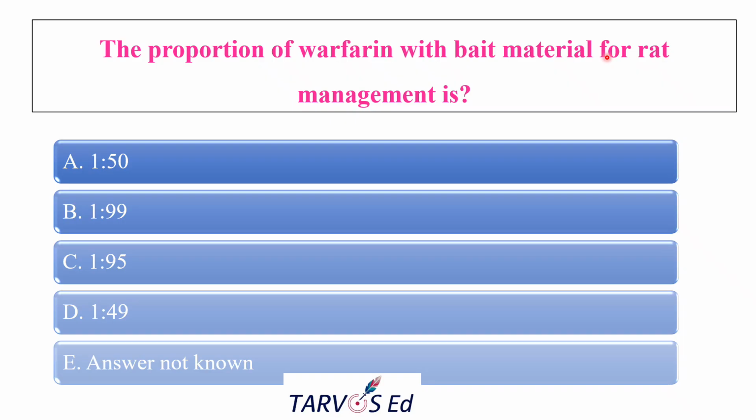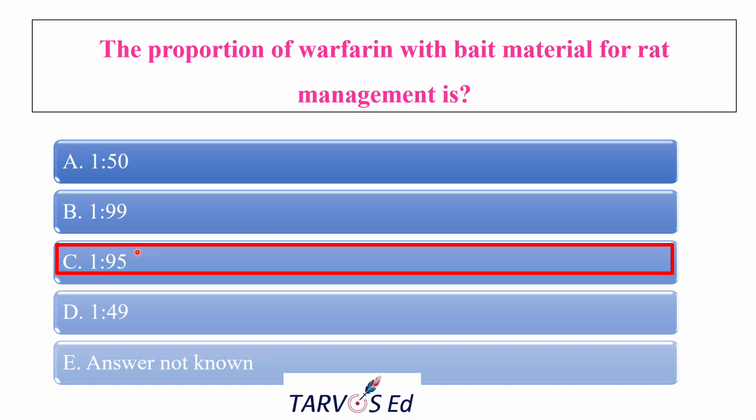So the question asks for the proportion of warfarin to the bait material. For rat management, there is a standard recommended concentration that we have to find. So the options are 1 is to 50, 1 is to 99, 1 is to 95, 1 is to 49, and the answer is not known. And the correct answer is 1 is to 95. It means that 1 part warfarin is mixed with 95 parts of bait. Okay, so this is the recommended concentration for rat management. The other options are wrong, as they are not a standard concentration for the management of the rat.